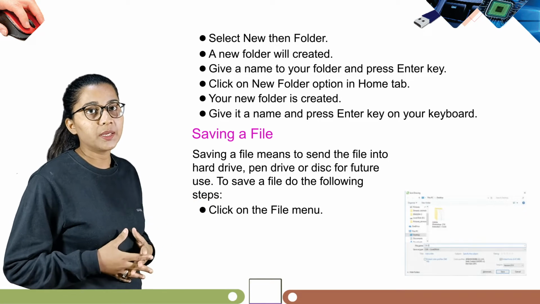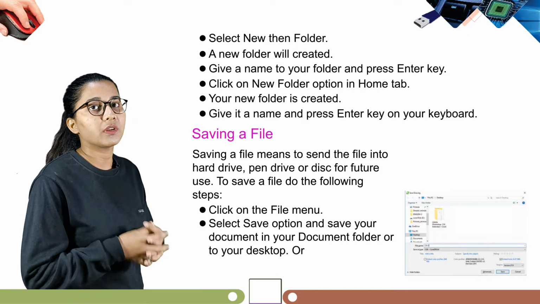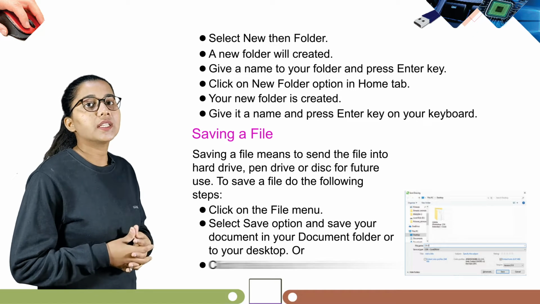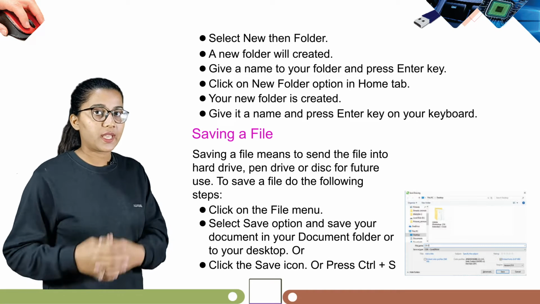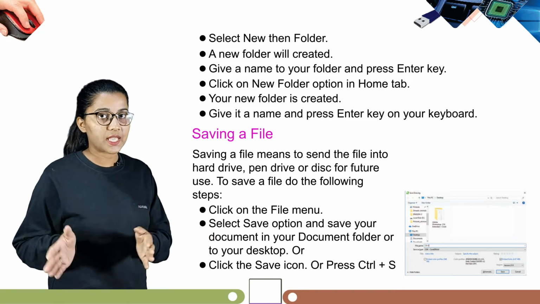File menu पे click करें. Select save option and save your document in your document folder or to your desktop. Click the save icon or press Ctrl S. अब save icon को press करें या Ctrl+S press करें.